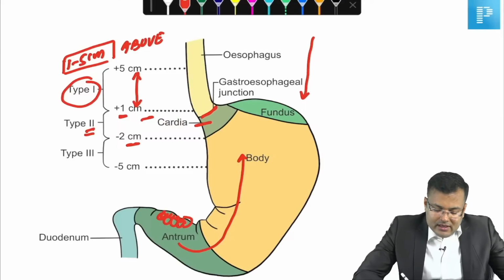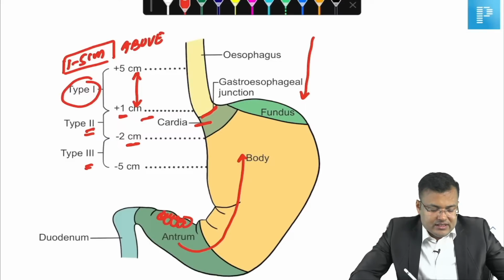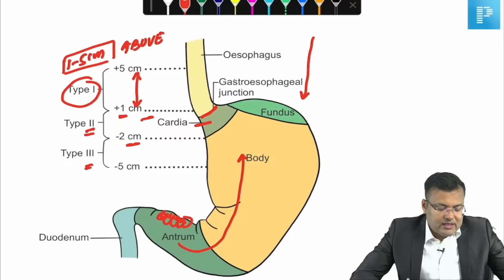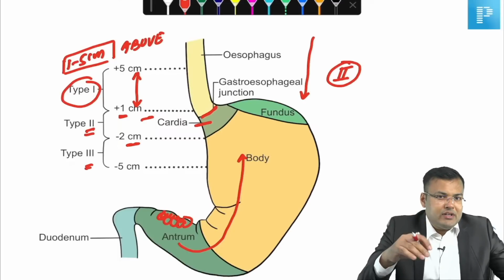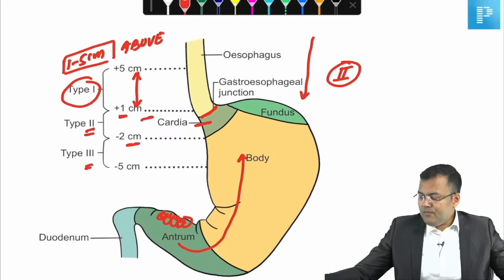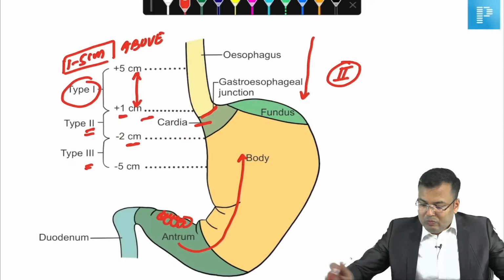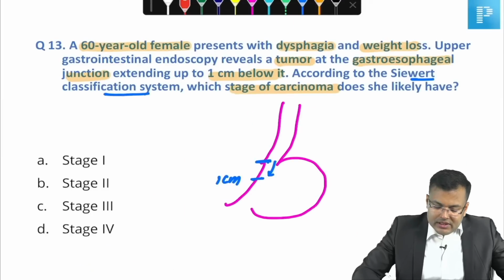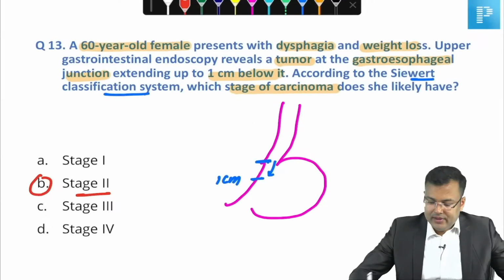And whenever malignancy is located between 2 to 5 centimeter below the GE junction, this is type 3. So here, what is the correct answer? It is type 2. You have to remember the Siewert classification, it is expected in the exam. Clear? The correct answer for this question is type 2, B.